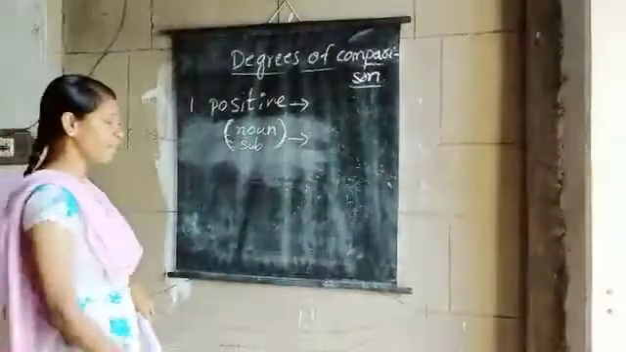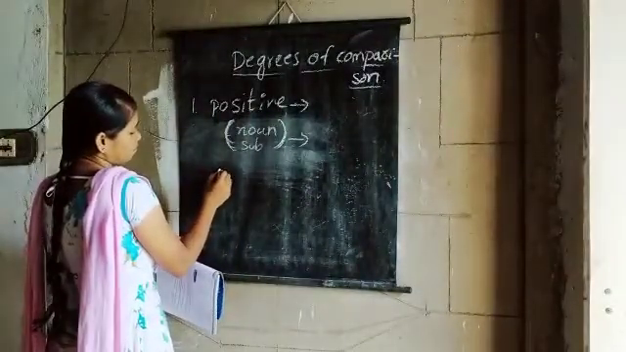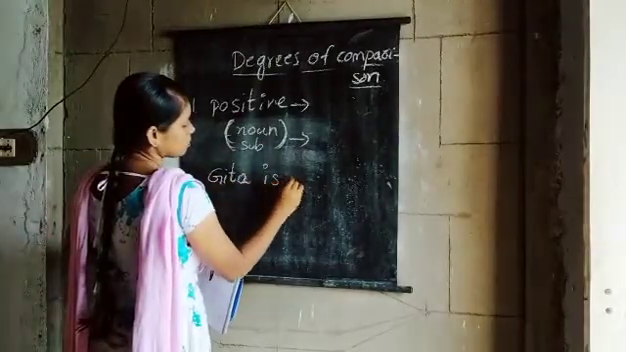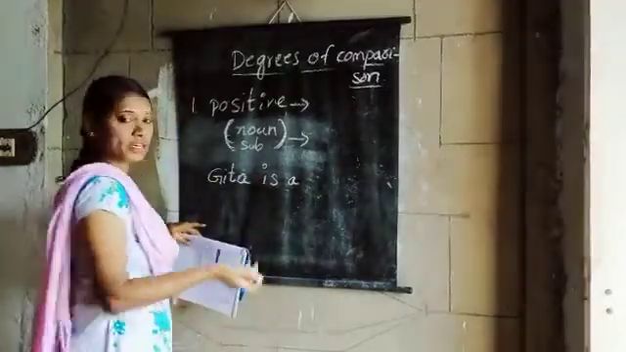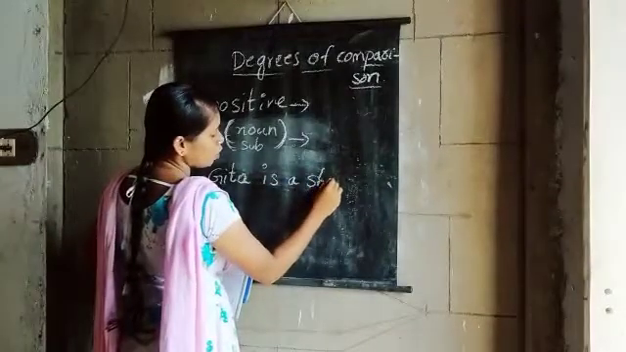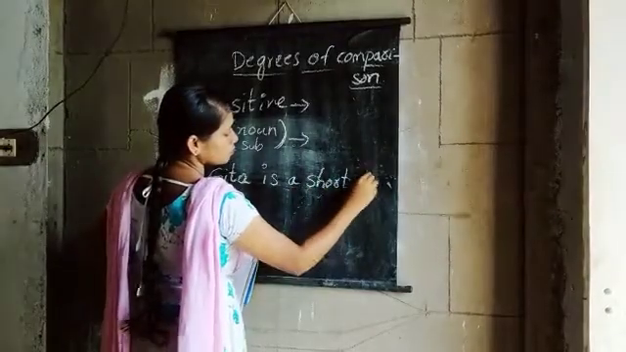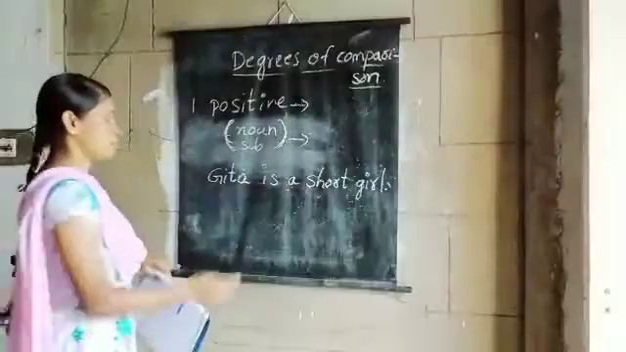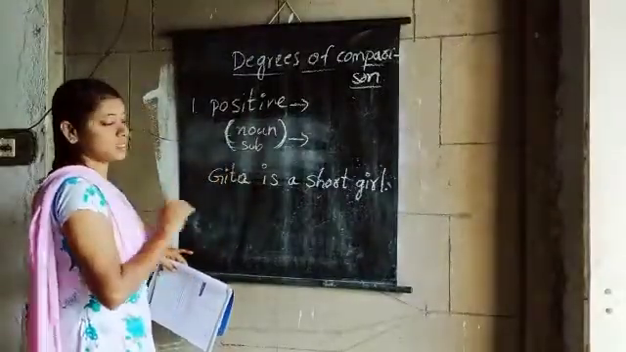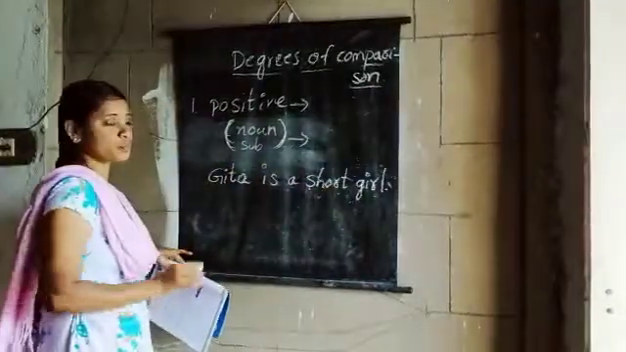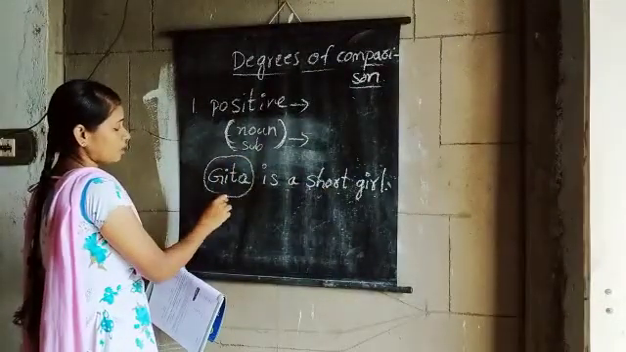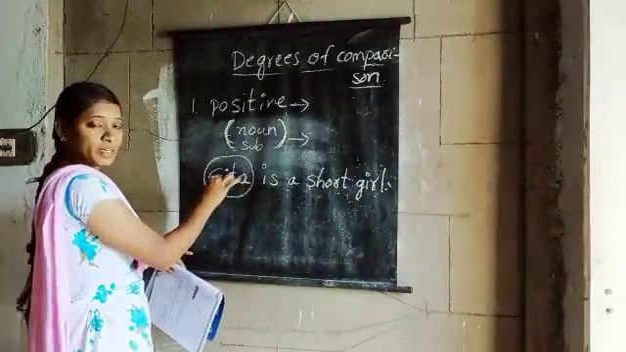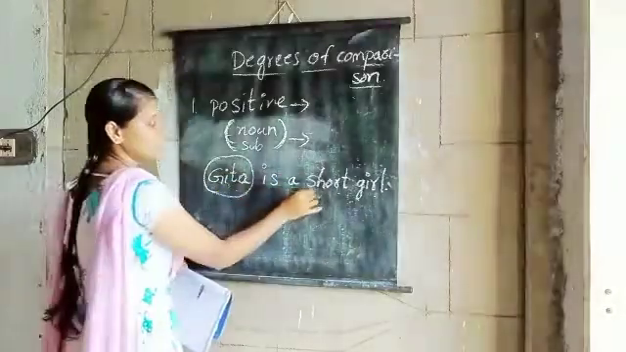For example, Geeta is a short girl. About whom are we talking now? When we say short girl, we are telling about Geeta. We are talking only about her, that she is short.